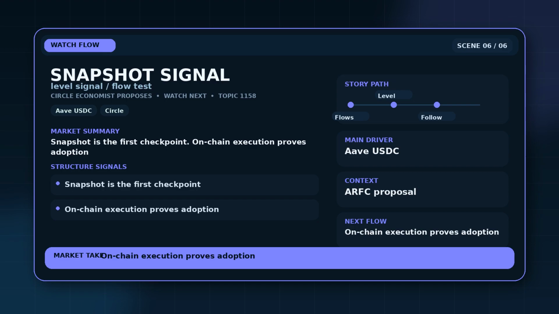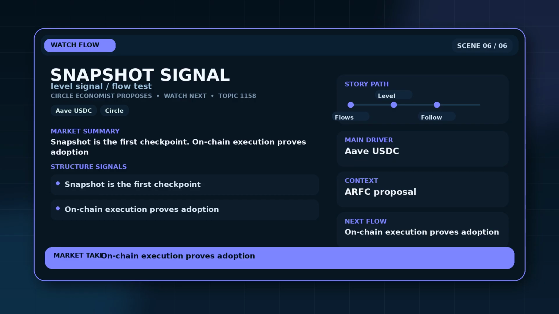The next signal is the governance path, forum debate, snapshot result, and any on-chain execution of the USDC parameter changes. For Circle Economist Proposes, the closing read should stay tied to the next observable signal, not a prediction. If that signal appears, the story gains confirmation. If it fails, the market has to treat the earlier move as incomplete.